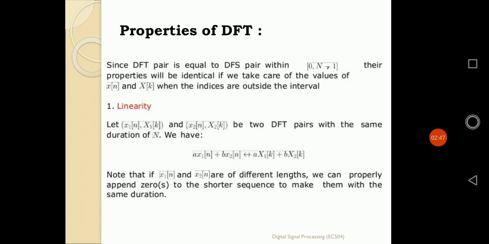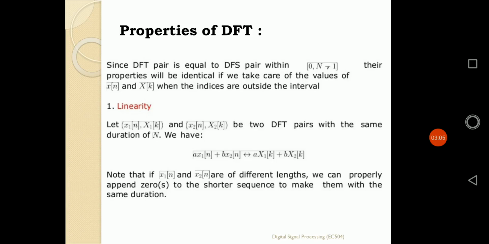That means with the linear combination of the input discrete time signal with the constants a and b, the output of the DFT also follows the same rule, the same linear combination with the constants a and b. So that proves the linearity property of DFT.